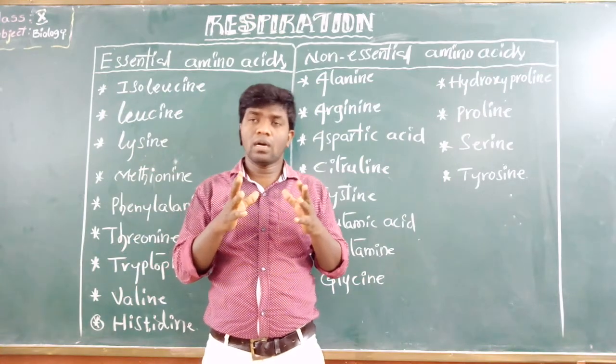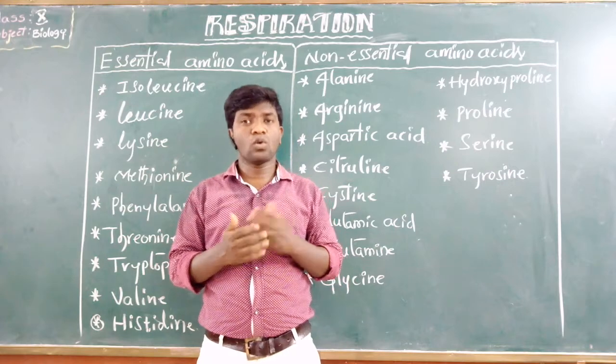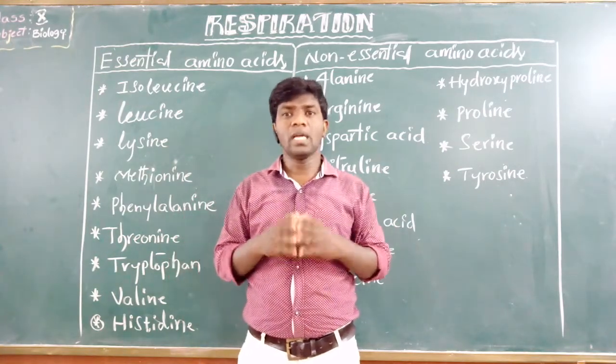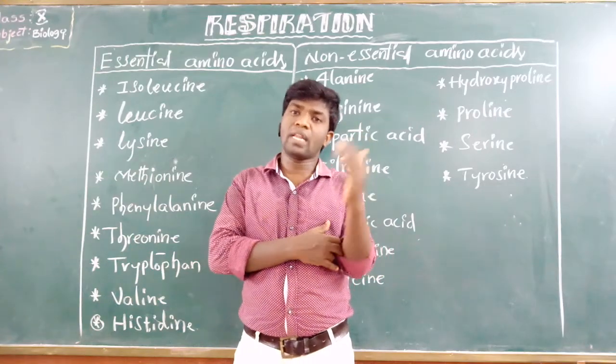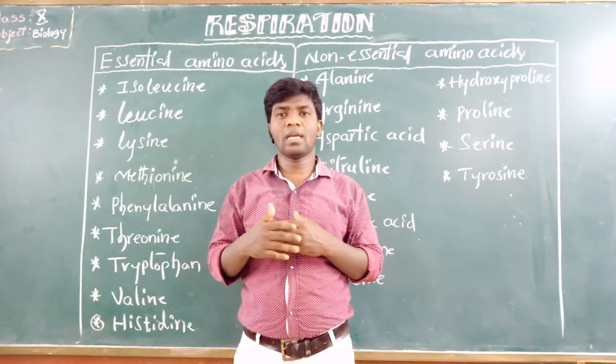In the photosynthesis process, the end products are glucose, oxygen, and a little water. Likewise, the product produced in one reaction may be used up in the next reaction. Have you understood?